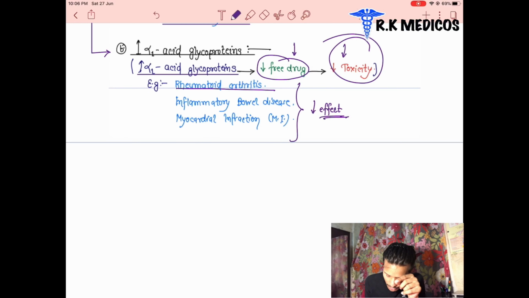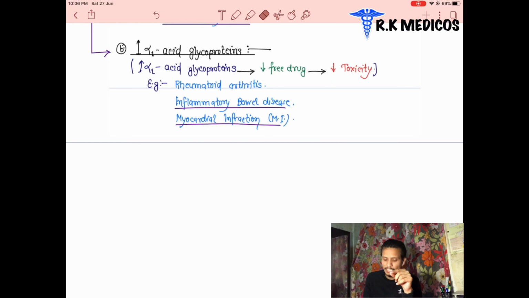In rheumatoid arthritis, inflammatory bowel diseases, and myocardial infarction, these three diseases, the patient has a higher amount of glycoproteins. This is all about the distribution of drug.